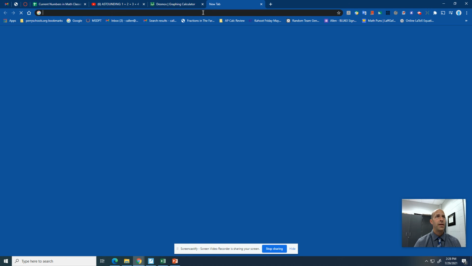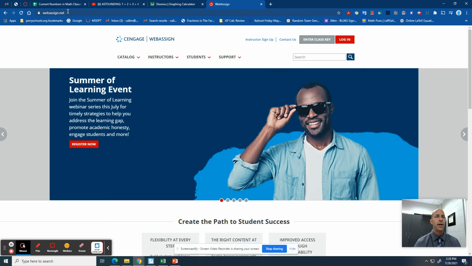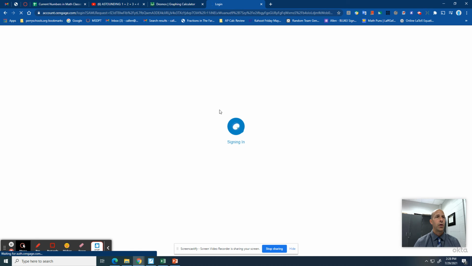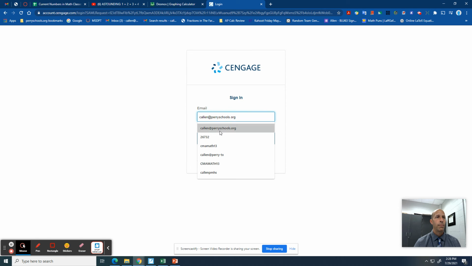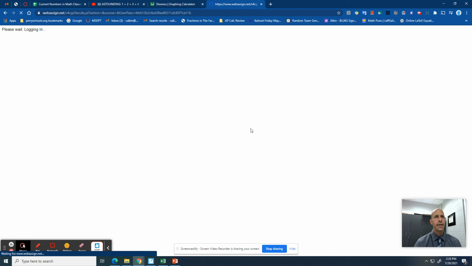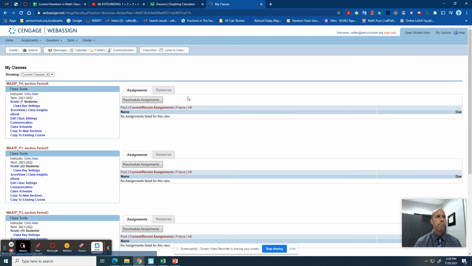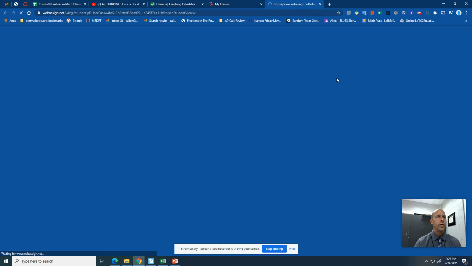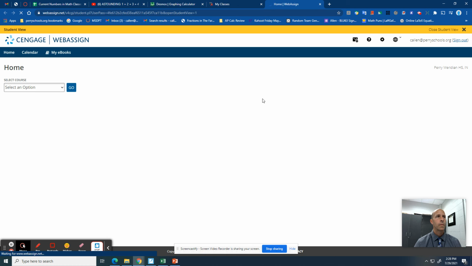Just to give you some idea of how they get to that, they're going to go to a website called webassign.net. They're going to log in. I'm going to show you that very quickly. Now, obviously, mine's going to look probably a little bit different than theirs, but they go through this process. They log in. I want you guys to see this so the students can see. And I'm going to go to student view here. And I'll just pick period 1. And I'm going to hit go.